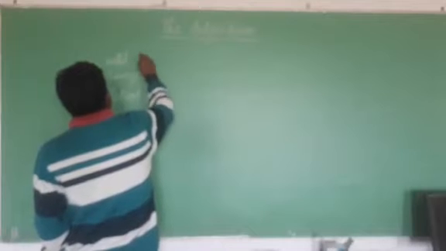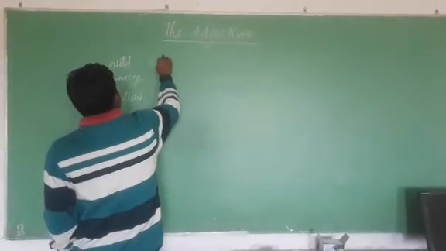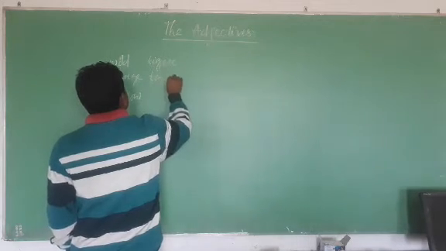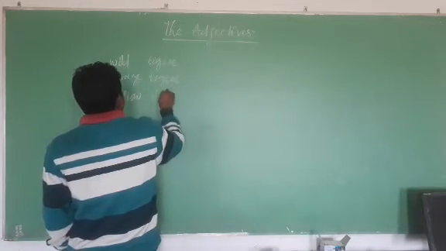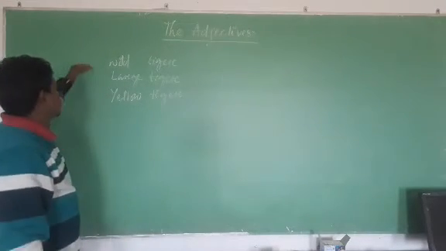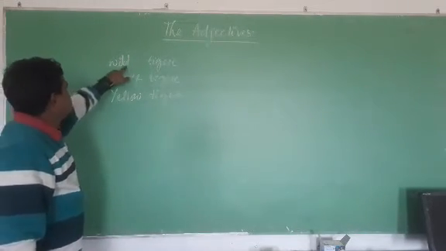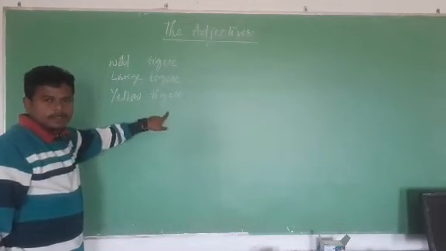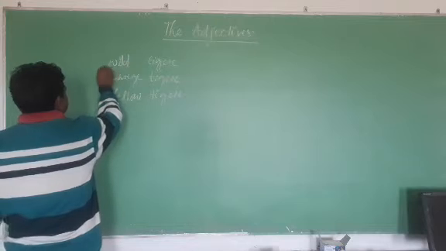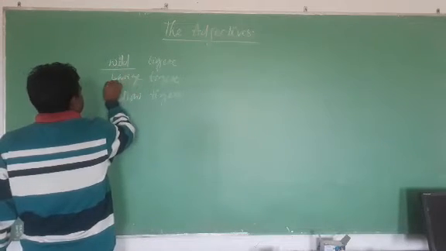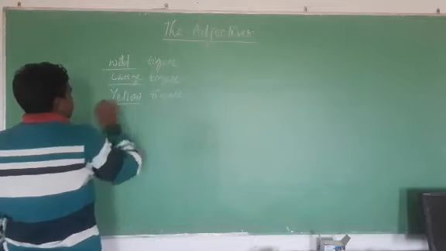Suppose I added here a noun: tiger. Now see this phrase: wild tiger, large tiger, yellow tiger. Right? So these are the words I am underlining: wild, large, and yellow.